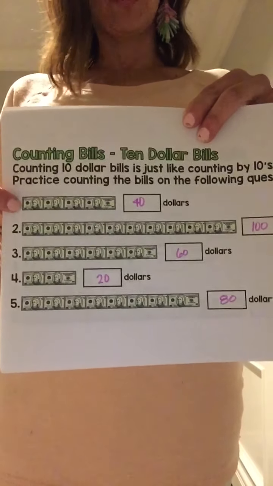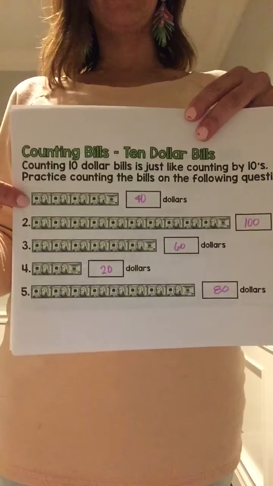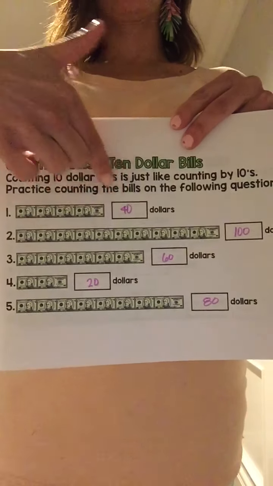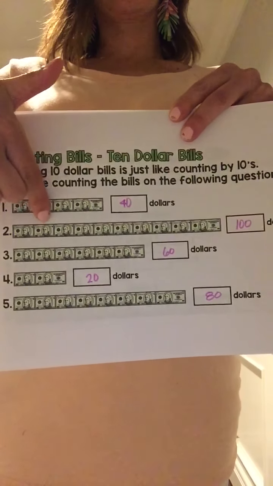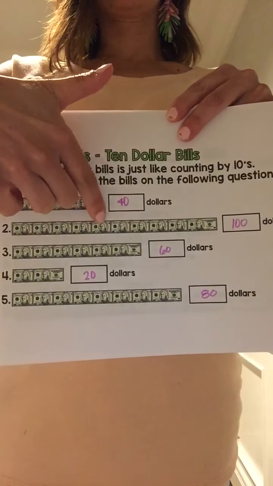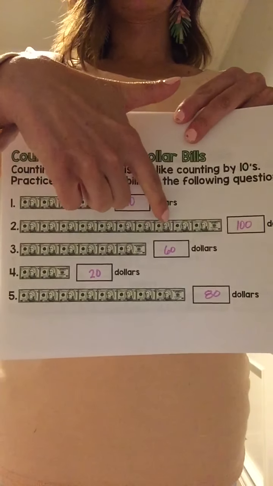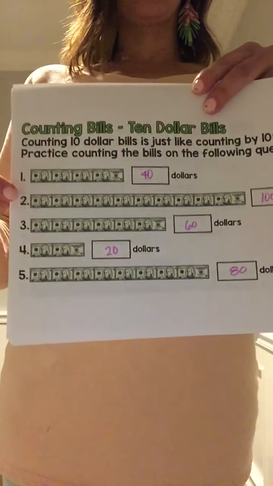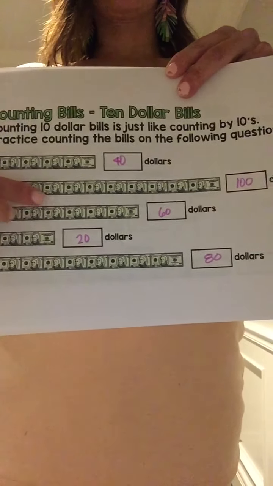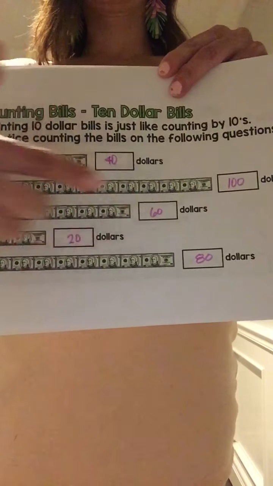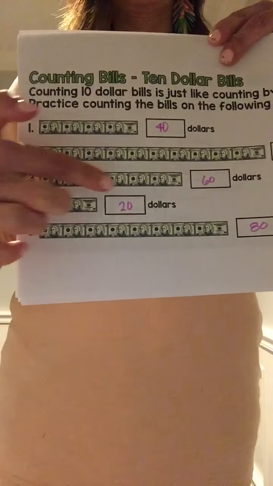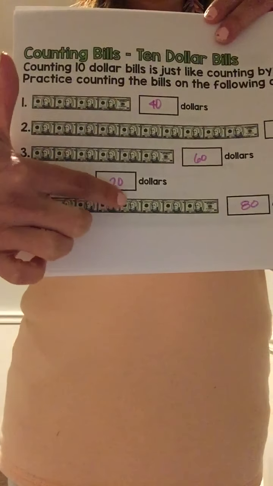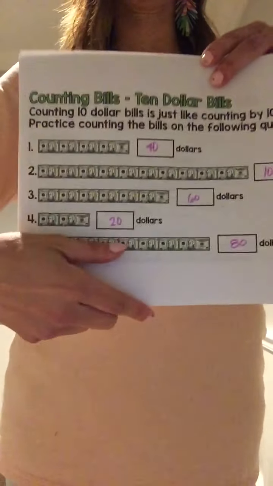No, because they're $10 bills, so we're going to have to count by tens. 10, 20, 30, 40, $40. 10, 20, 30, 40, 50, 60, 70, 80, 90, 100, $100. 10, 20, 30, 40, 50, 60, $60. 10, 20, $20. 10, 20, 30, 40, 50, 60, 70, 80, $80.